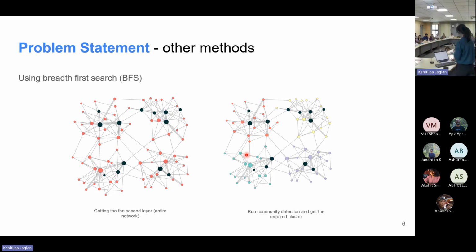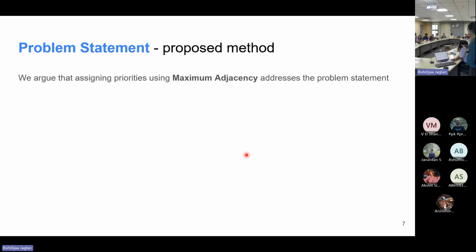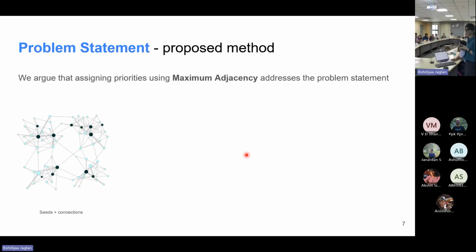Instead of that, we propose another method, which tries to get one cluster at a time from the very beginning. Our proposed method is based on the maximum adjacency principle, and now I will illustrate how it works. We have the same information at the beginning. If I ask you which blue node is the most connected to the black nodes, my guess would probably be this one because it has the most connections.